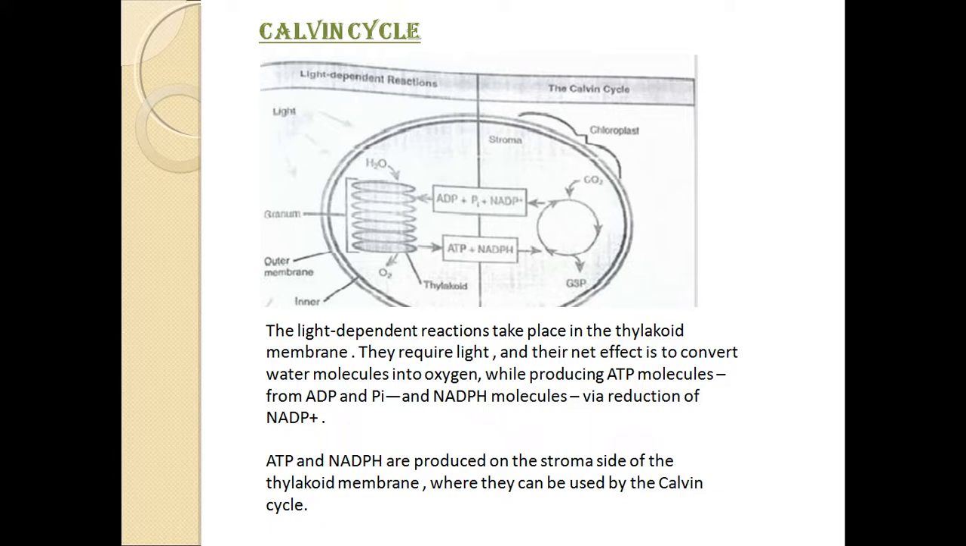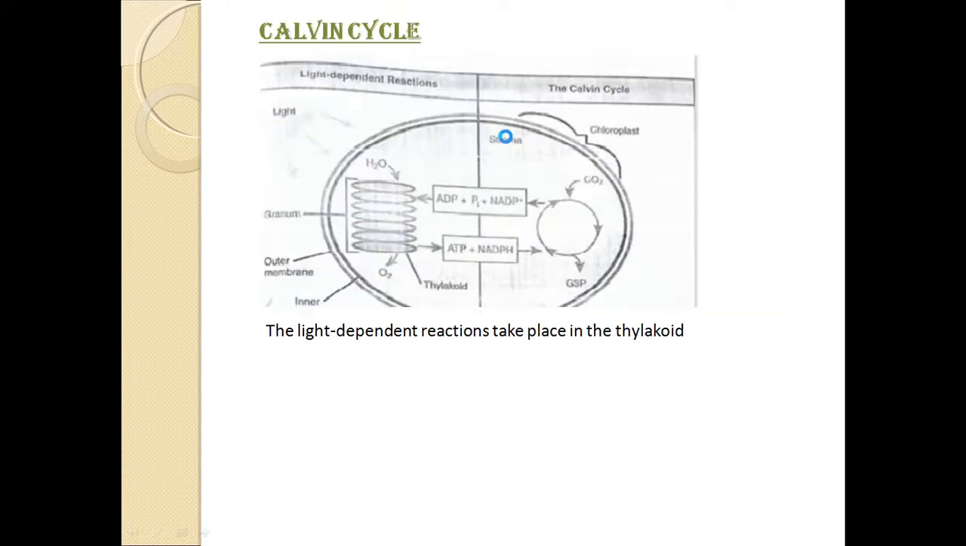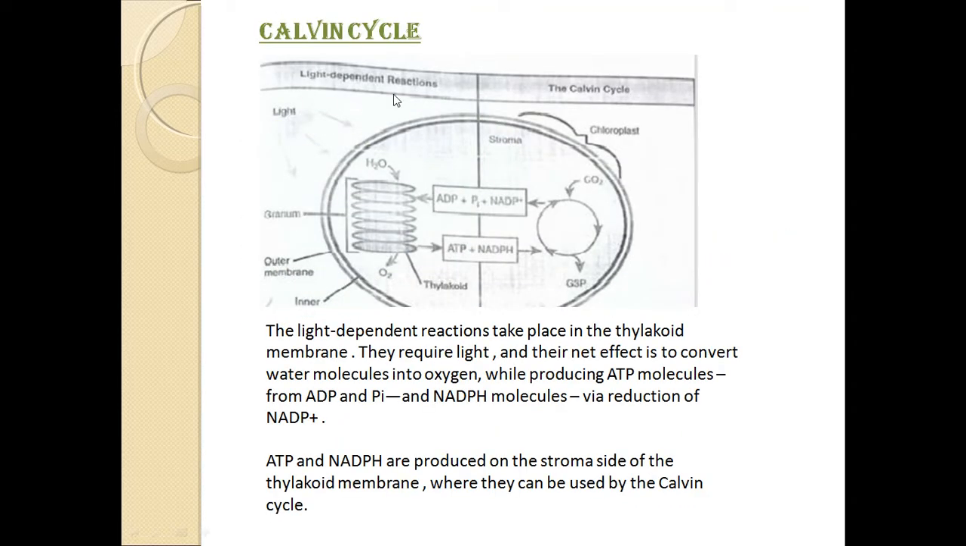The inner space of the chloroplast, you can see here, is filled with an aqueous solution, a fluid content. This liquid content we call stroma. Stroma is the aqueous solution of the chloroplast. This is the structure of chloroplast, the disc-like structure which carries out the process of photosynthesis by the Calvin cycle.